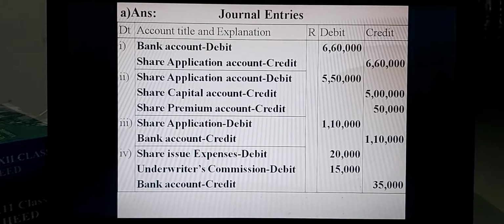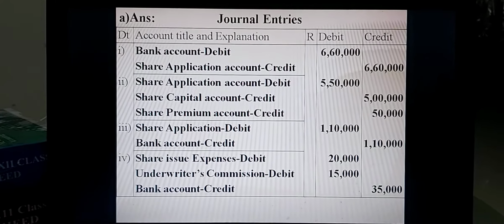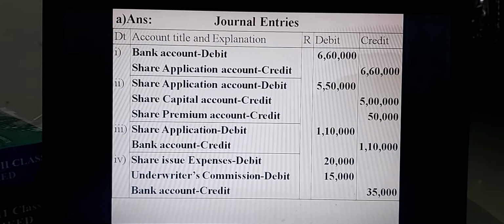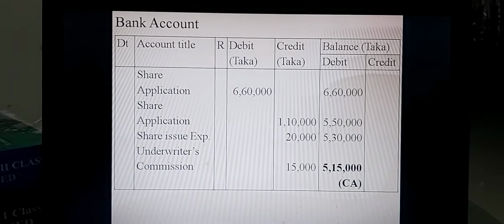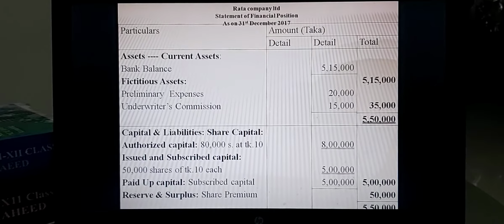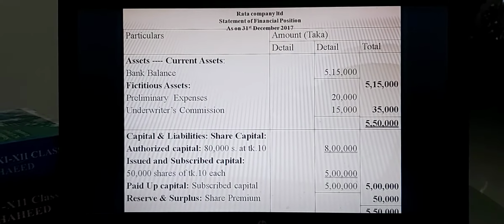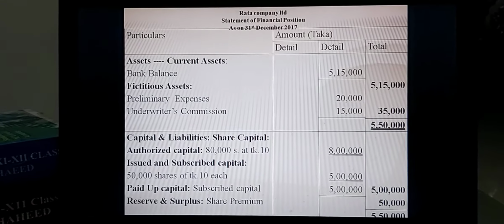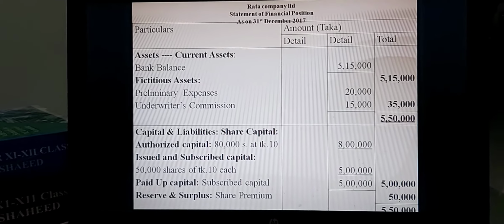Dear learners, I think you have written requirements A and B in your accounting practice copy. Now you can go to the next page to write the statement of financial position for Rata Company Limited. Make three columns: details, total, and particulars. Now you can write in this way: Rata Company Limited, statement of financial position as on 31st December 2017.